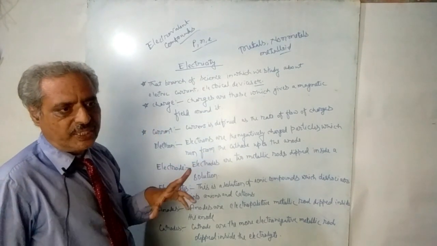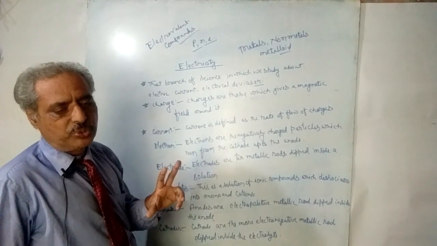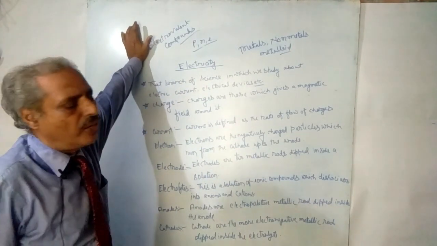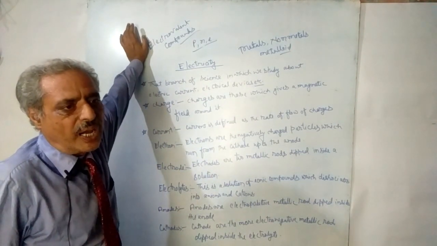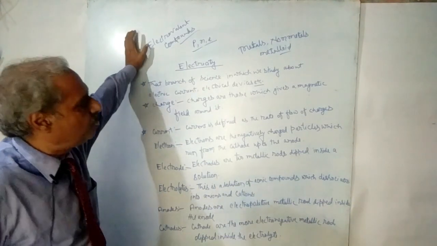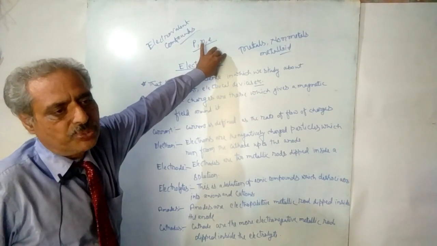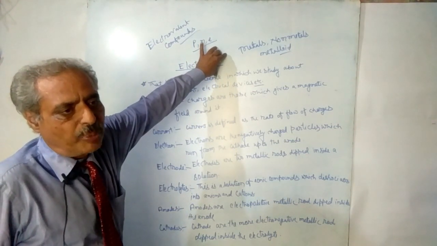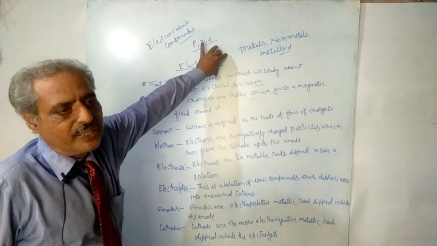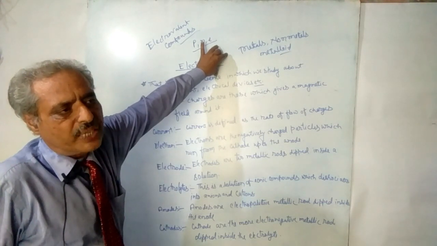You must be clear on how electric current is produced. First, know that the flow of electrons is from cathode to anode, and conventional current is from anode to cathode. In this way you can define electric charge, electric current, and time taken. Electric current means flow of charges per second.